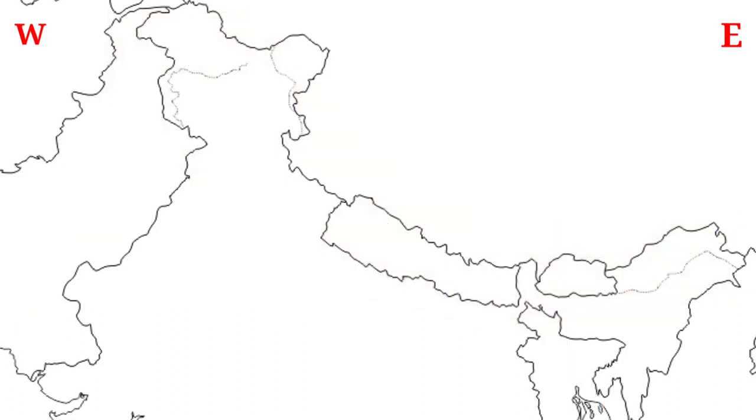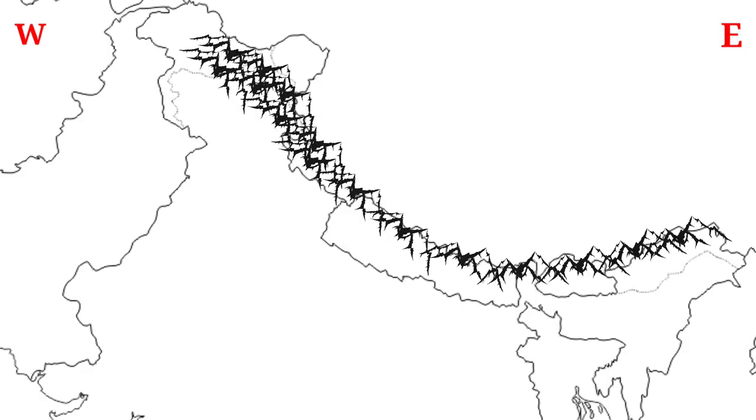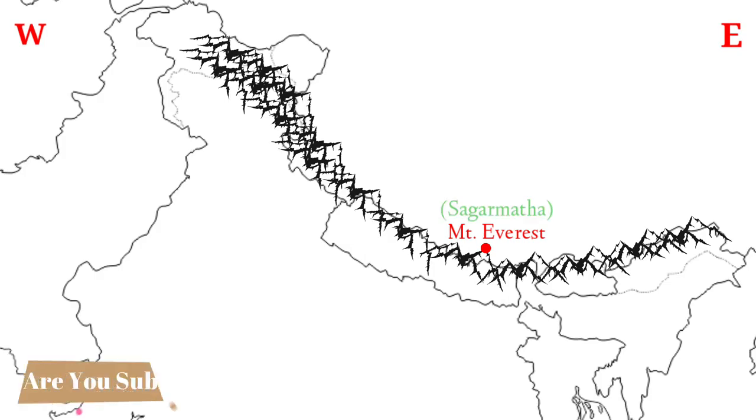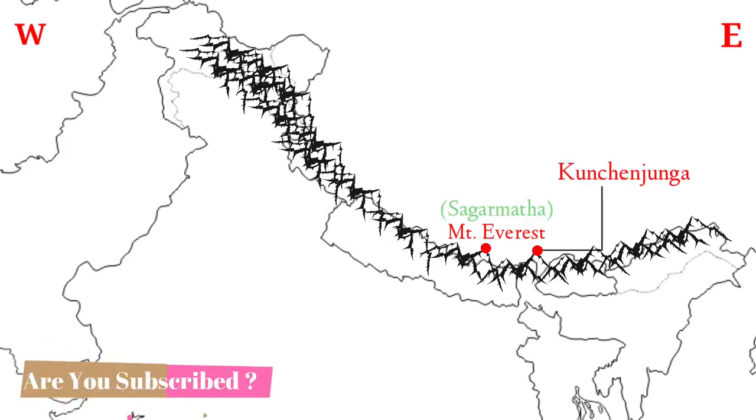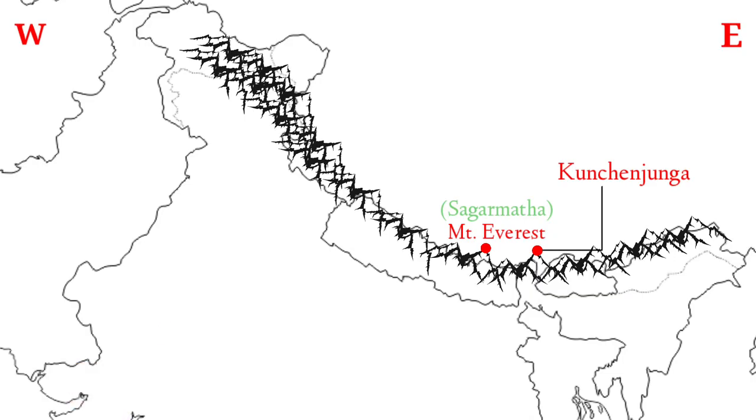Okay, so now the Himalayas consist of three parallel ranges in the longitudinal extent. The northernmost range is the loftiest of all. All the high peaks of the Himalayas belong to this range. Mount Everest, also called Sagarmatha, is the highest peak in the world. Kanchenjunga is the second highest peak of the Himalayas and lies in Sikkim.